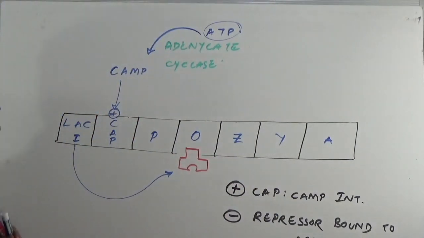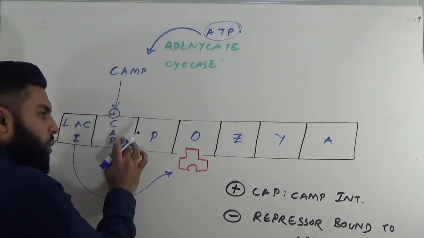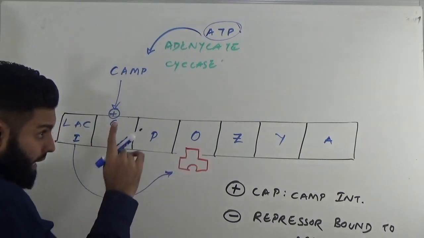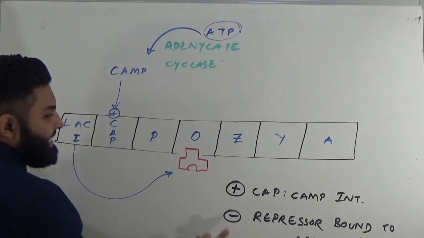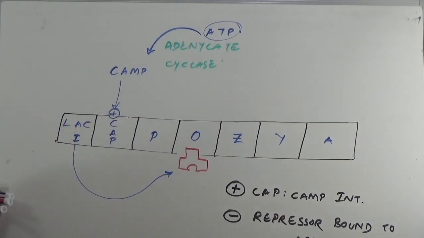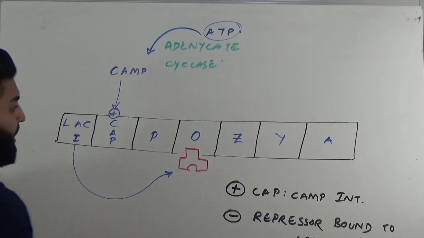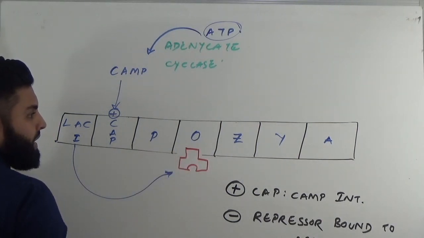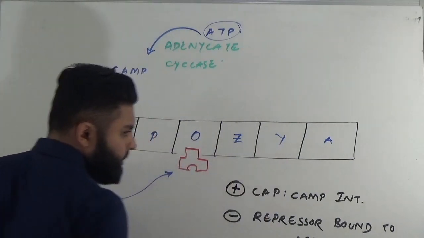But think about it: even if it binds to the CAP site, if there is a repressor bound, there is something negatively regulating, so there is still no gene expression.